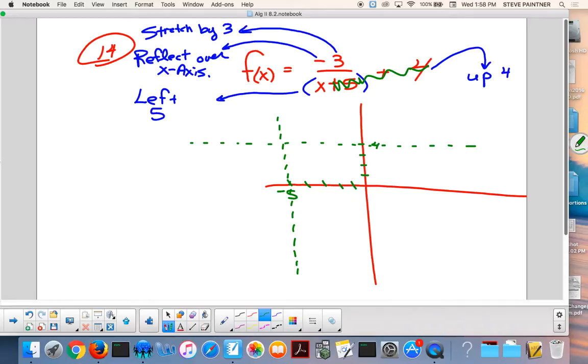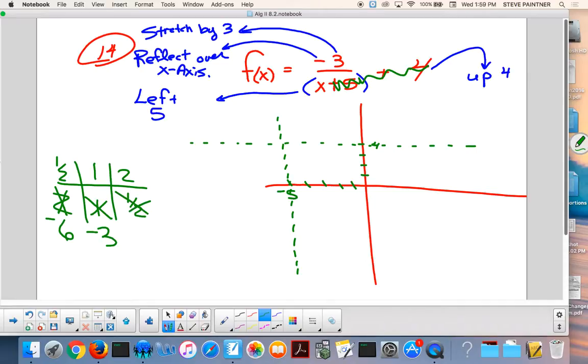So if you can memorize this again, remember how this goes? Now, a reflection means what? I'm sorry, I said that wrong. Stretched by 3 means these numbers get 3 times bigger, so this becomes 6. But the reflection part's gonna make it negative 6. This becomes 3, but negative. This becomes what? Negative 1.